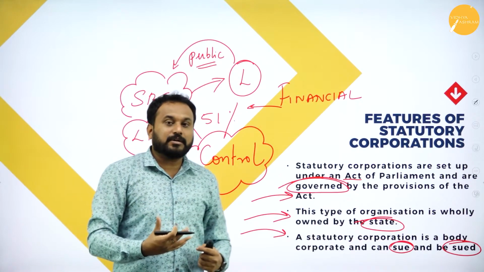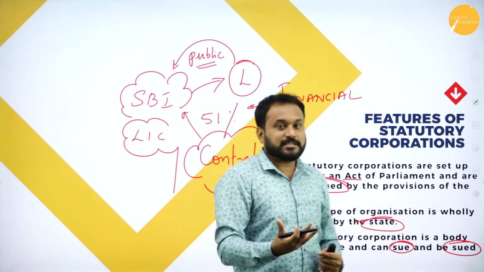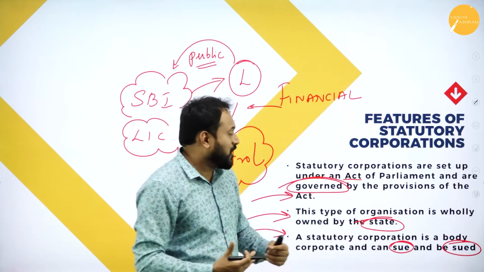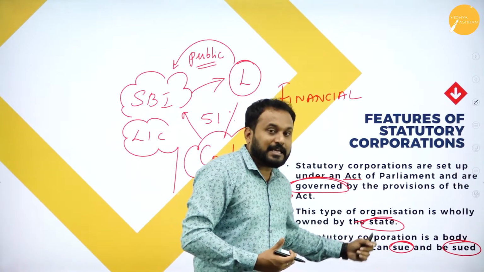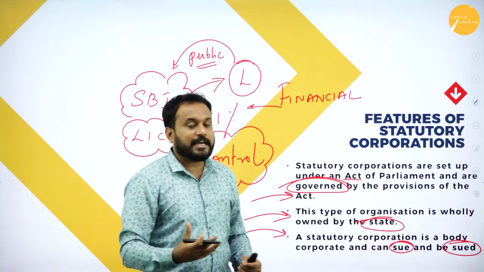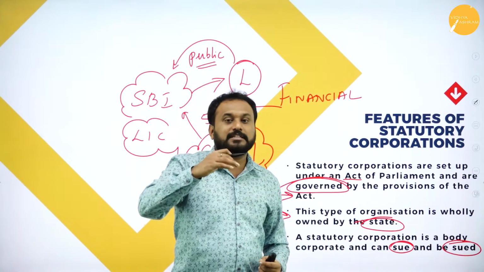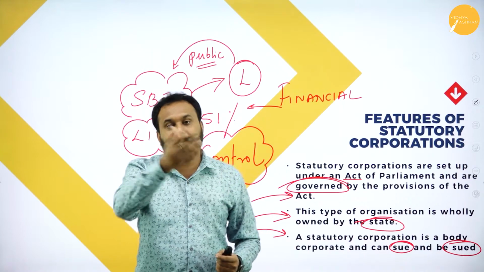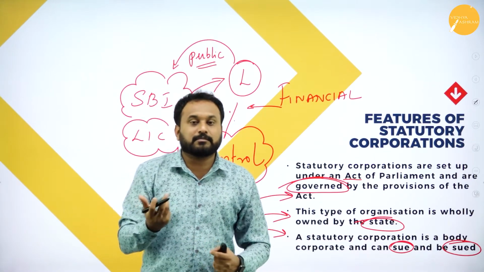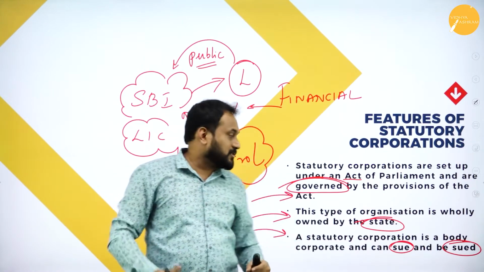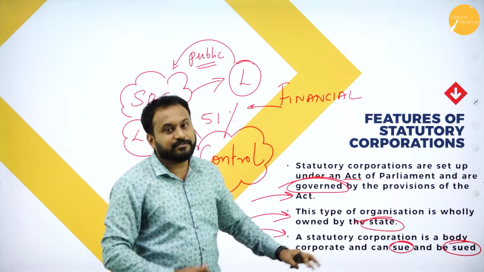In the same way, you have the right to express, right? Freedom of expression, all those things are there. That means if somebody is doing any fraudulent act within SBI, you can sue SBI, as well as SBI can also sue the people who are not paying the loan amount, or the people who are defaulters. So these are the features of statutory.